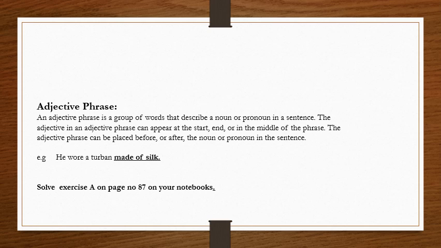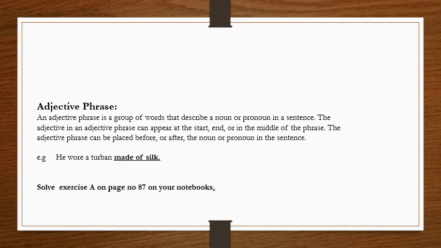If you remember the first online lecture about the parts of speech, in that lecture we discussed the adjective. What is an adjective? An adjective is called a qualifier; it describes the quality of a noun or a pronoun.